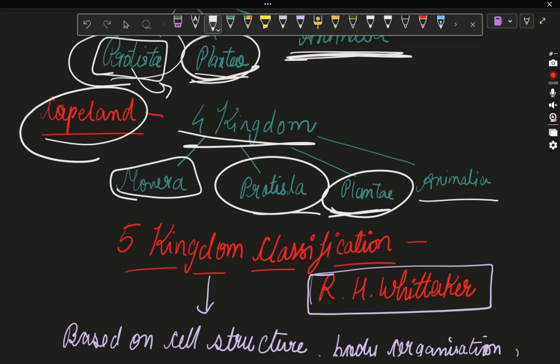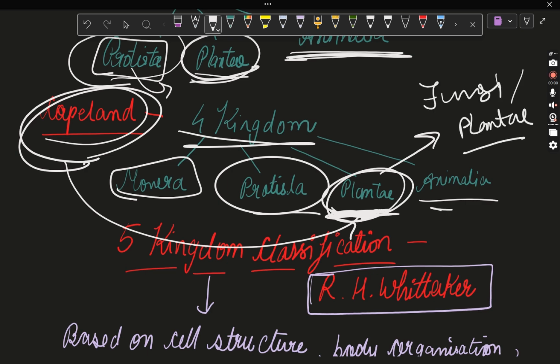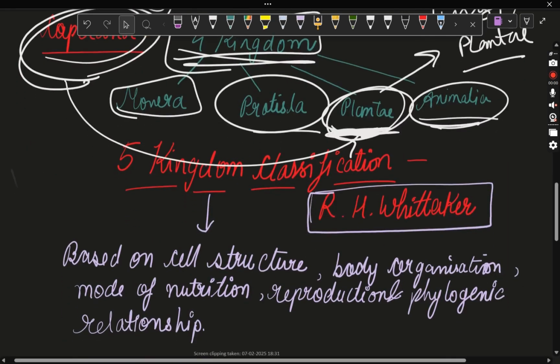Fungi come in a different kingdom, because fungi are mainly parasitic, meaning they depend on other organisms, but plants mainly depend on themselves only. They are mainly autotrophic. So here was the major drawback of Copeland. He was not able to differentiate fungi from Plantae. So Copeland divided into the four kingdom classification.